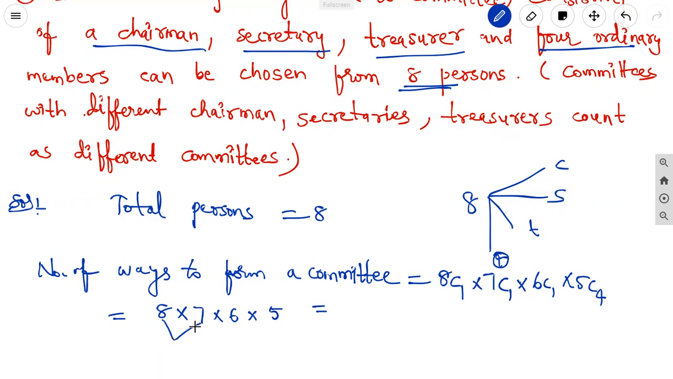Multiply. 8 sevens are 56 into 6 fives are 30. 6 threes are 18, 15 plus 6... 1680 is the answer.